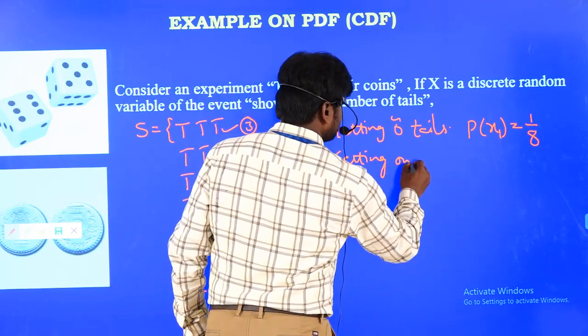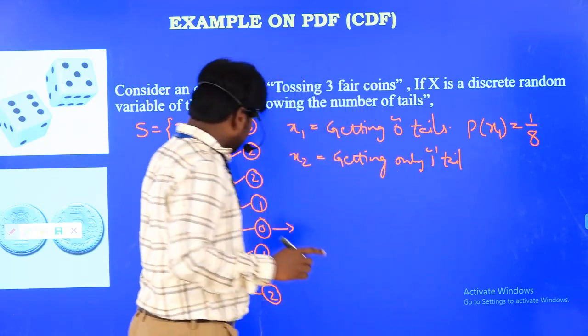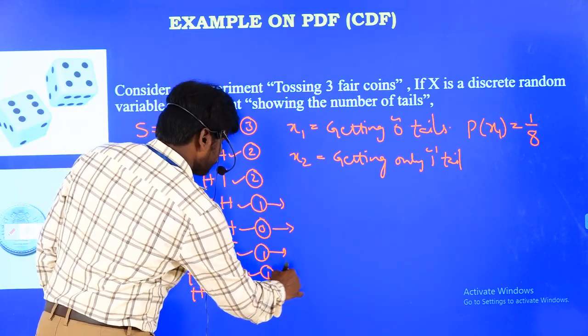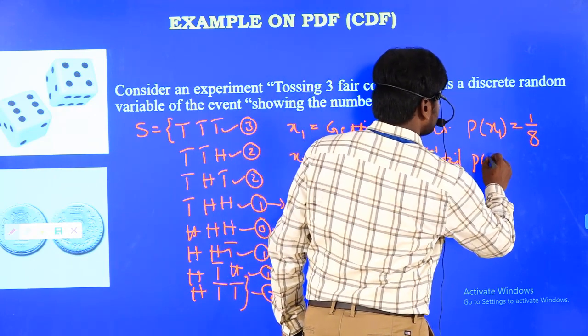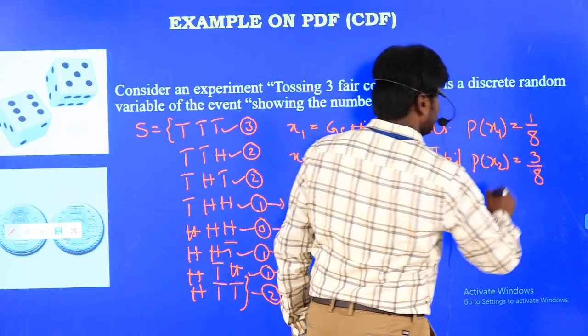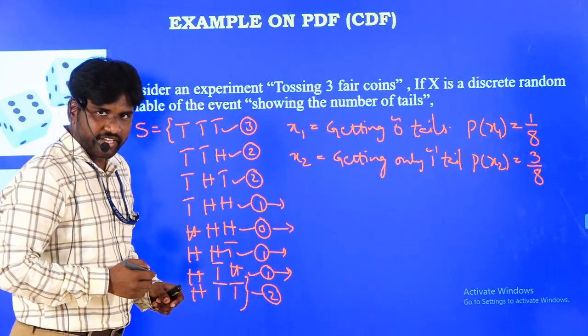Now, in the same way, x2 is indicated with getting only 1 tail. So how many times is 1 tail repeating? This is 1 case, this is 1 case, this is 1 case. So total 3 cases are there. So now the probability of this, I can say, is 3 by 8. So out of 8 cases, 3 cases are satisfying my criteria.